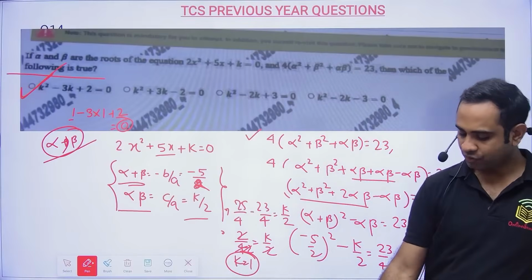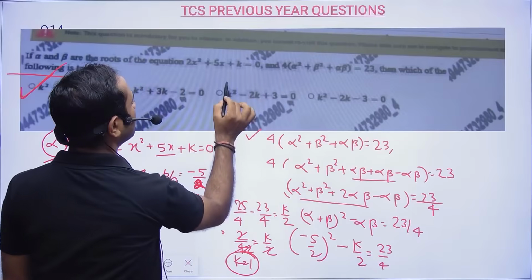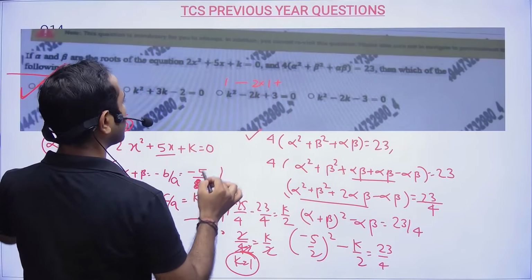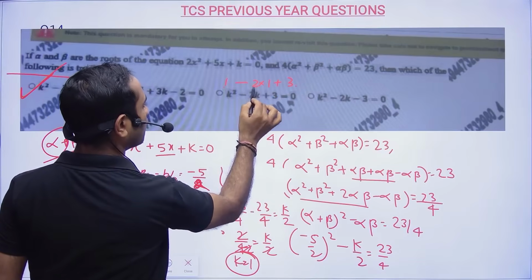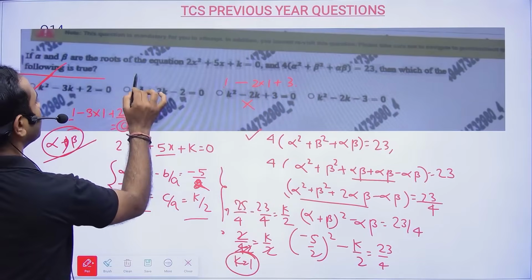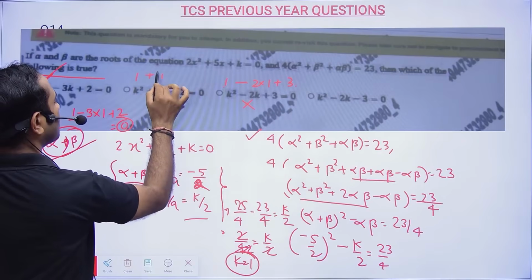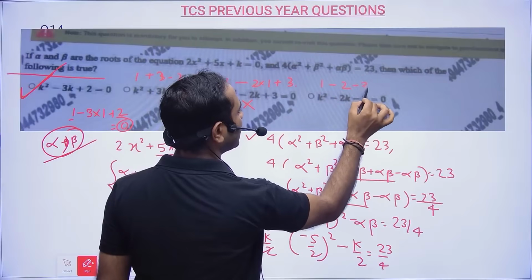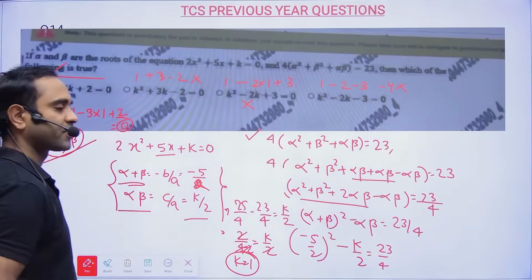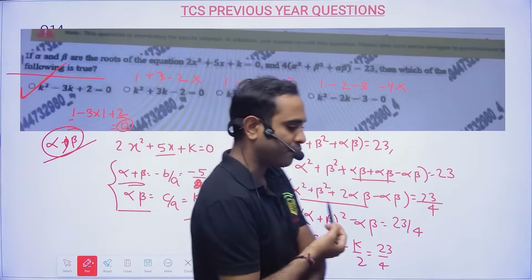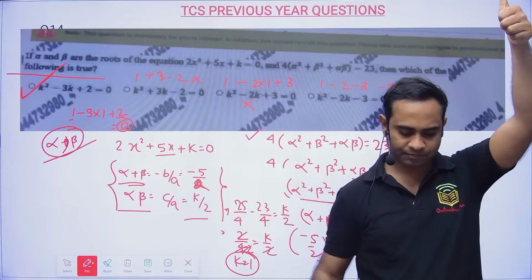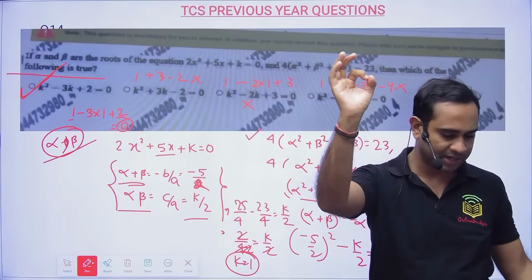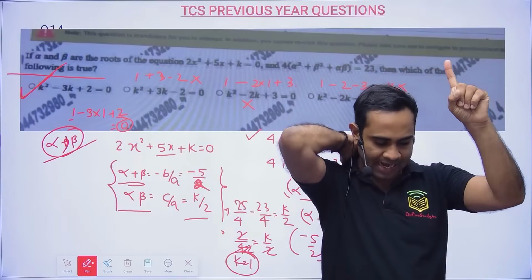So option 1. Somebody is telling option 3. In option 3, if you put k value 1, here you see 3 plus 1 is 4, 4 minus 2 will not be equal to 0. If you put here 1 plus 3 into 1, so 4 minus 2, it will not be equal to 0. 1 minus 2 minus 3 will be minus 4, not equal to 0. That's all. Right? So option A will be the correct answer. Is it clear for everyone? Because this is one of the very important questions, please let me know if it is clear to all of you.